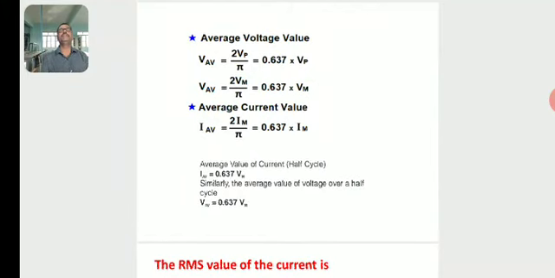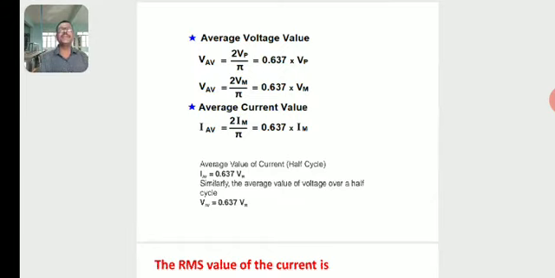Average voltage value, V average, is equal to 2 Vp by pi, where the peak value can be represented as V0, Vp, or Vm. So 2 Vp by pi is equal to 0.637 into Vp. V average is equal to 2 Vm by pi, which is 0.637 into Vm. Vp is the peak value of alternating voltage. Vm is also the peak or maximum value of alternating voltage.